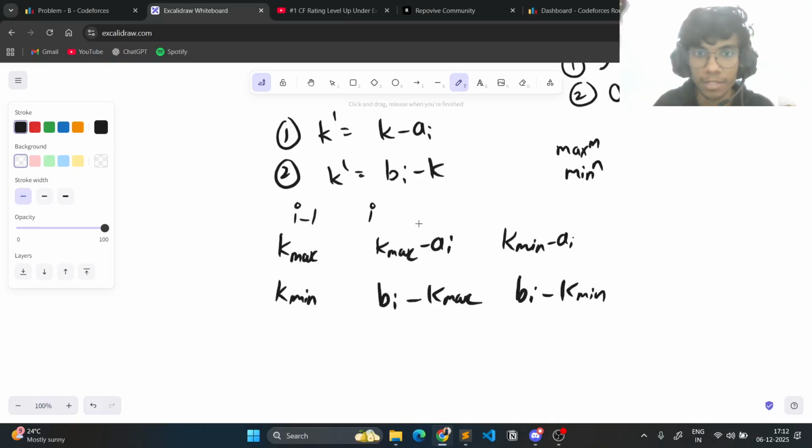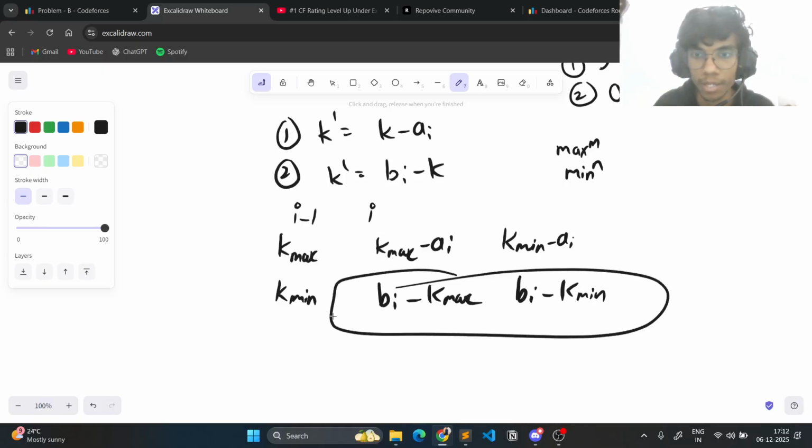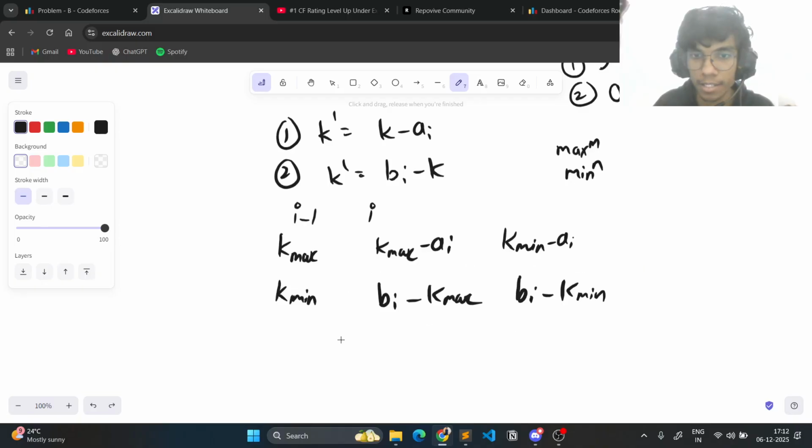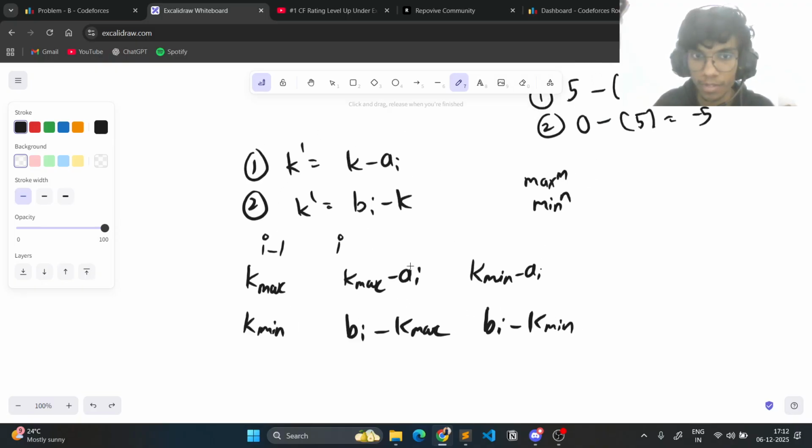If we perform the first operation on both kmax and kmin, we'll get these two things respectively. Similarly, if we perform the second operation on both kmax and kmin, we'll get these two, right? Can you figure out which of the two terms are maximum and minimum?